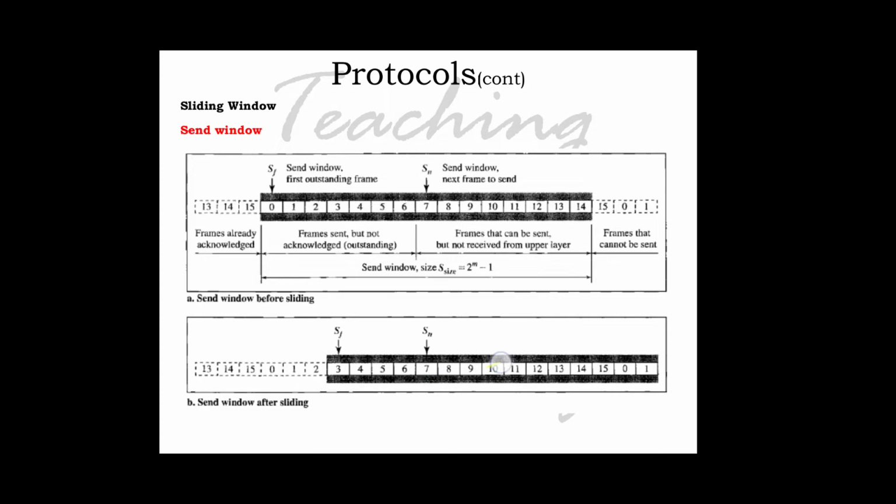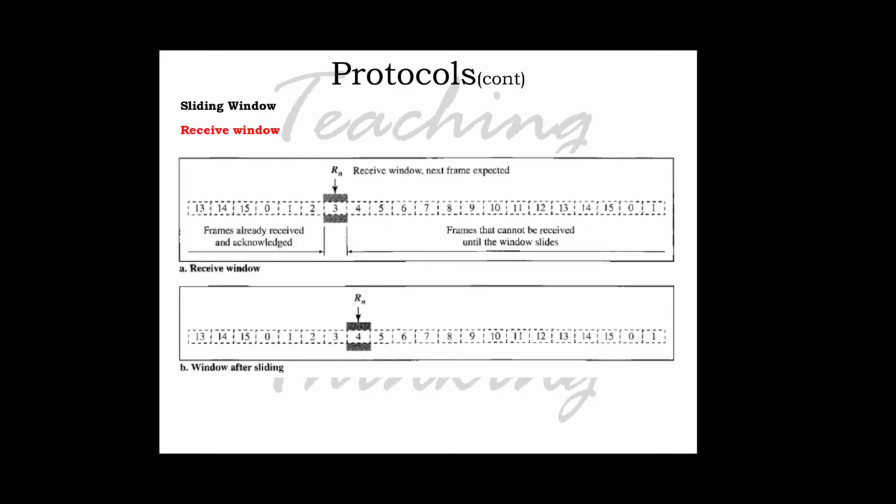The send window can slide one or more slots when a valid acknowledgement arrives. The receive window makes sure the correct data frames are received and that the correct acknowledgements are sent. Now we are going to discuss the receive window. The size of the receive window is always 1. The receiver is always looking for the arrival of a specific frame, and any frame arriving out of order is discarded and needs to be resent.